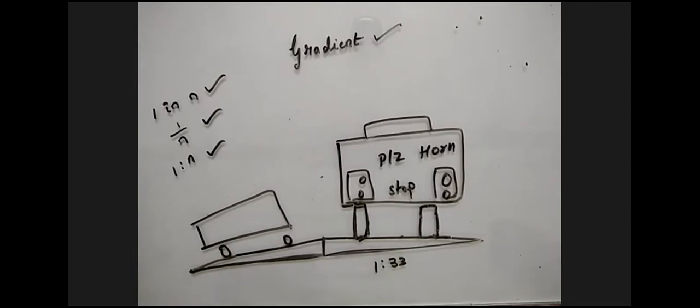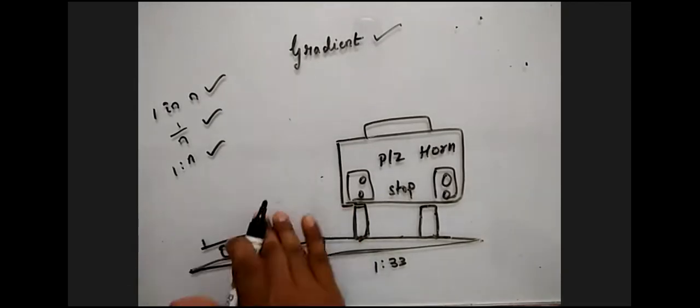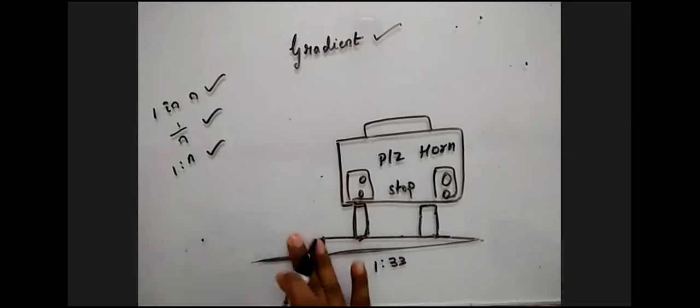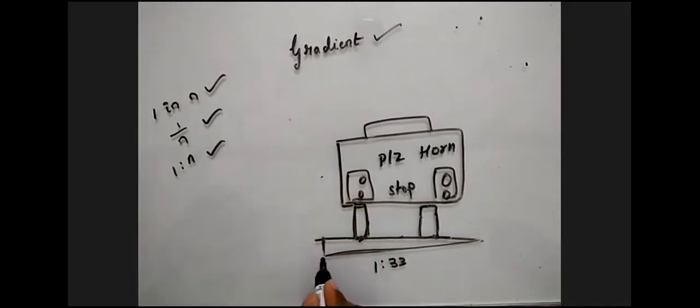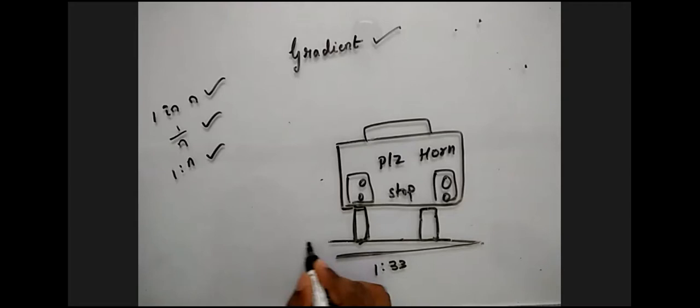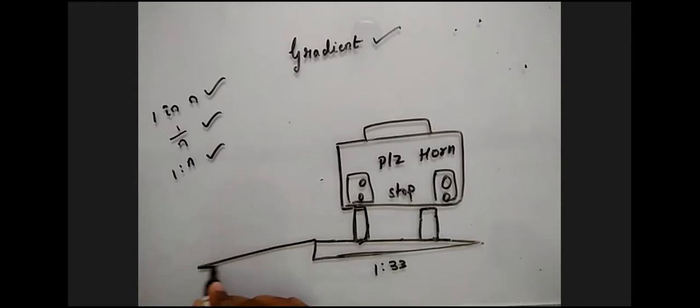So guys, let us assume this is a 2, how much time is that? 4 minutes is there. Let us assume